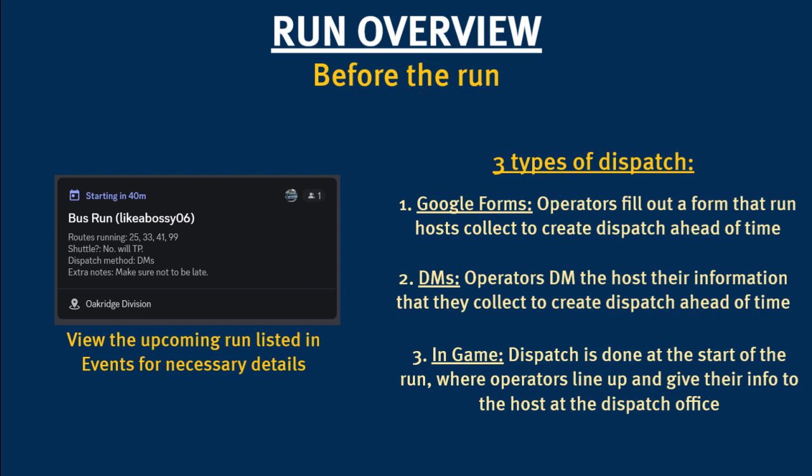The first choice is getting operators to fill out a Google form that the host has created. The second choice of dispatch is getting operators to send a DM to the host, giving the needed information the host may request, including the operator's name and badge. The third choice is having dispatch done in-game, where operators would line up in the dispatch room for the host to gather their information there.